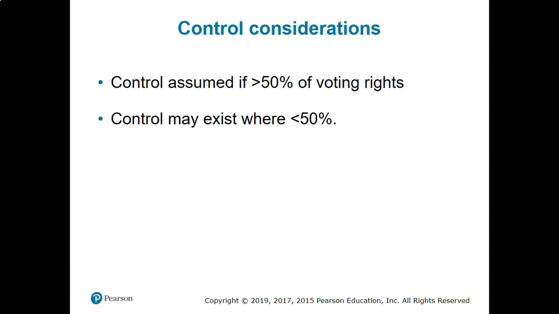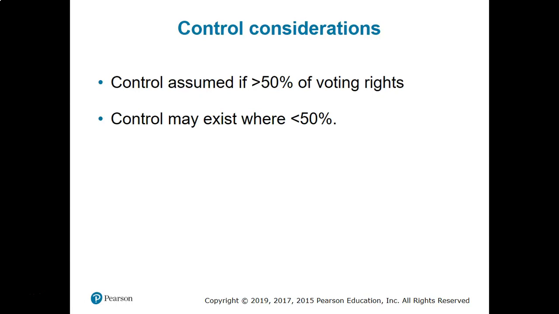So as we define control, how much the control should be, that means how much the parent company should buy the shares of the subsidiary companies. Does it require 100%? No. The control can be any percentage.